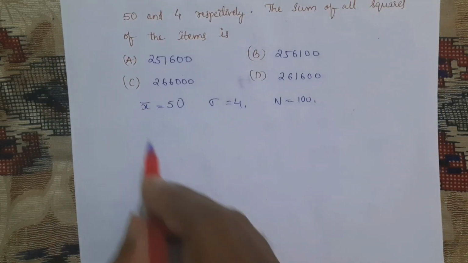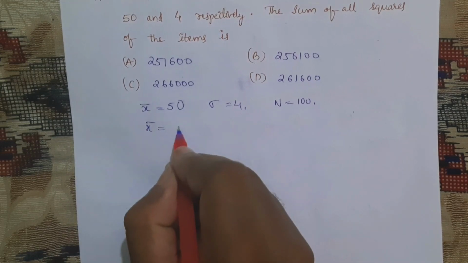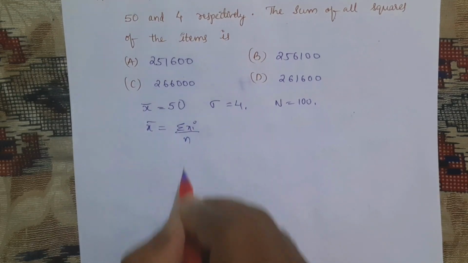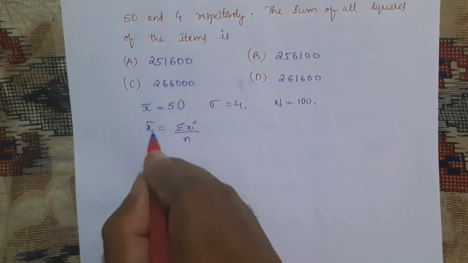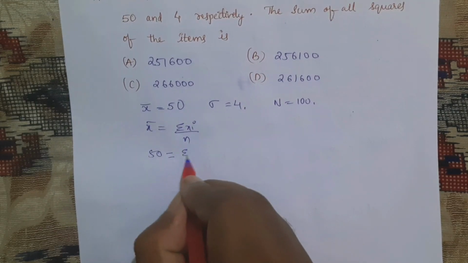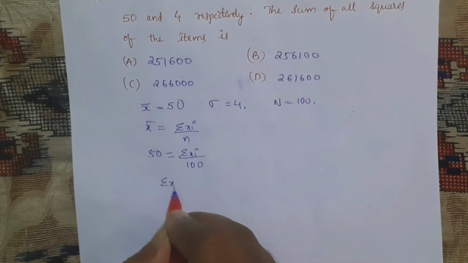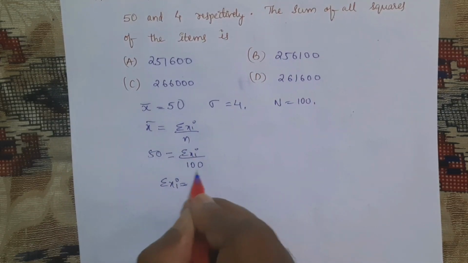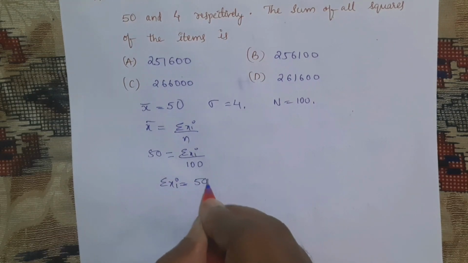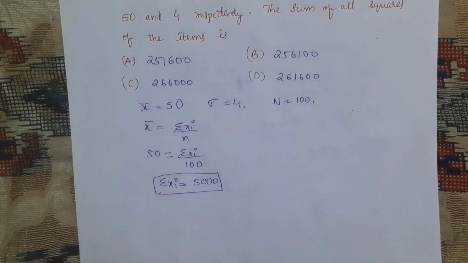We know that 100 items are there, but we don't know what the items are, but we need to find the sum of all squares of these items based on these three given conditions. Now, mean is given as 50, but what is the mean formula? X bar is equal to sigma xi by n, right? Then 50 is equal to sigma xi by n. What is n? N is 100, given. That means sigma xi is equal to 100 into 50, which is nothing but 5000. Remember this.